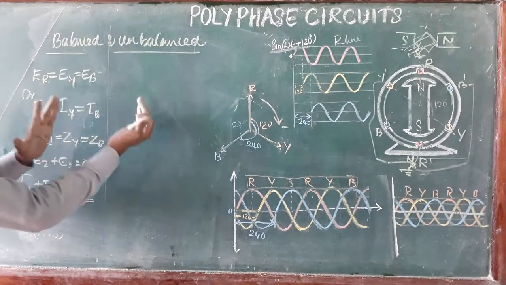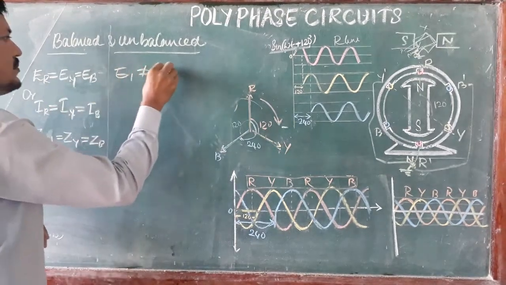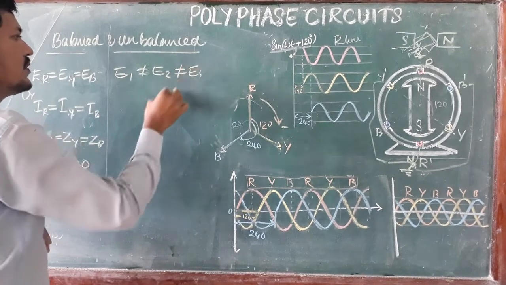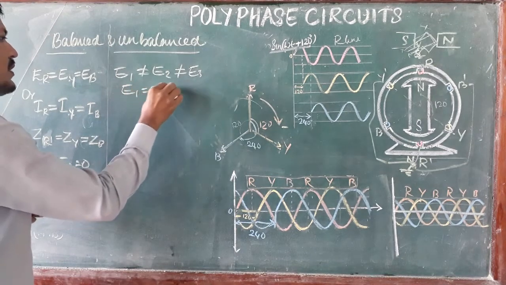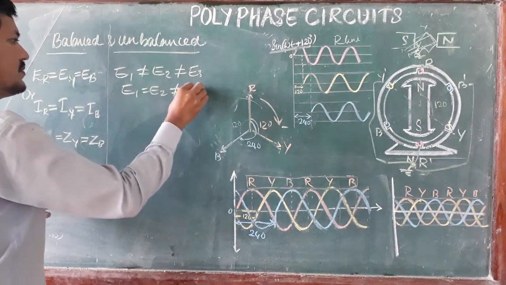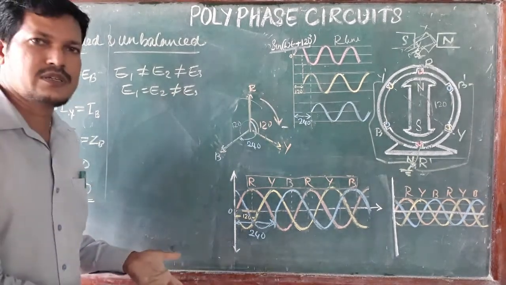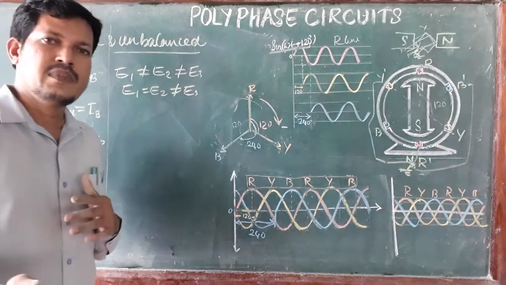By comparison, the unbalanced condition means E1 is not equal to E2, or not equal to E3, or in some cases E1 equals E2 but is not equal to E3. Any two phases have the same voltage but the third one does not, or the first phase has some other voltage and the second and third have the same voltage.